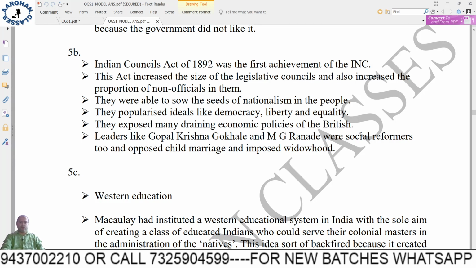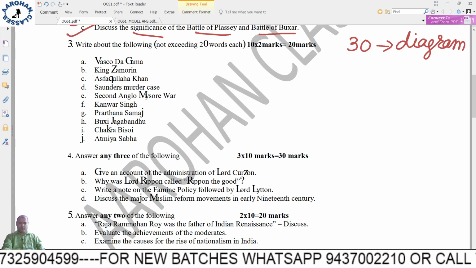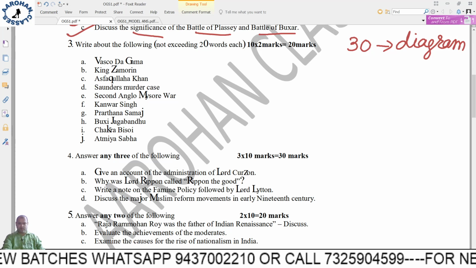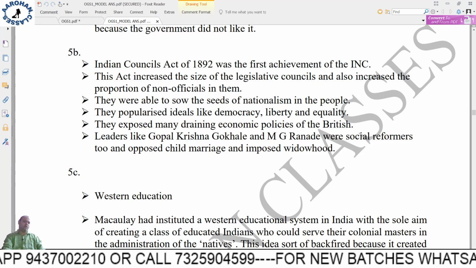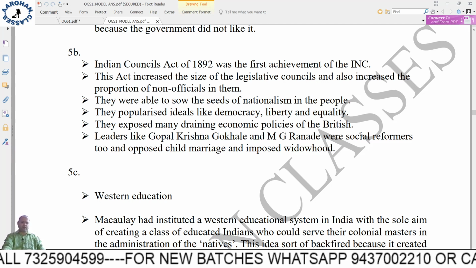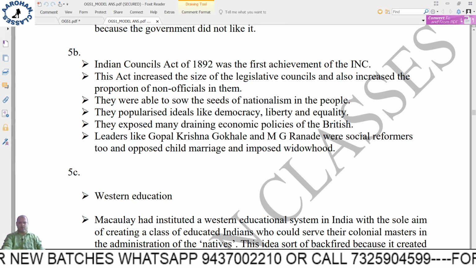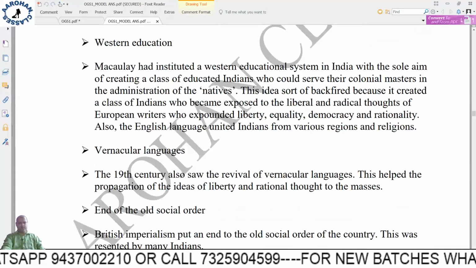Okay, next, write a note on evaluate the achievements of the moderates. So these are the achievements of the moderates. Here of course you have to write more. Okay, but 10 marks, I told you at least 6 points you have to write, although there are 6 points, you have to elaborate it.